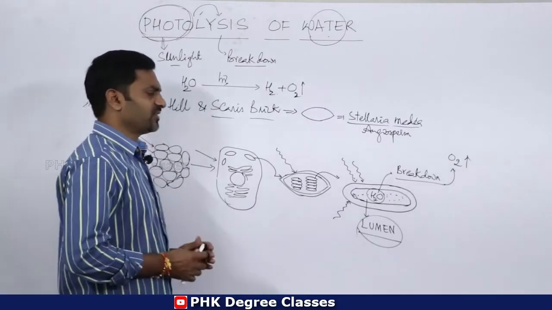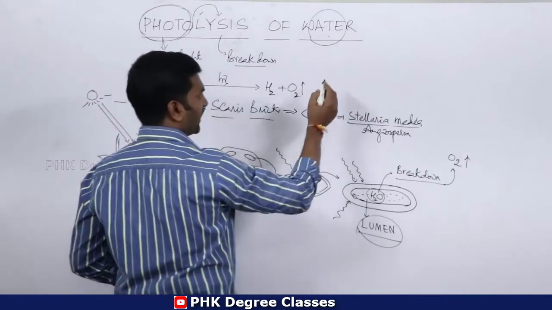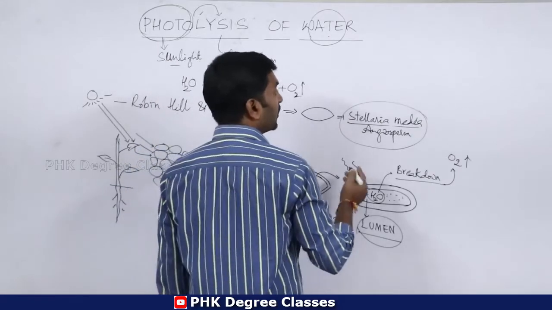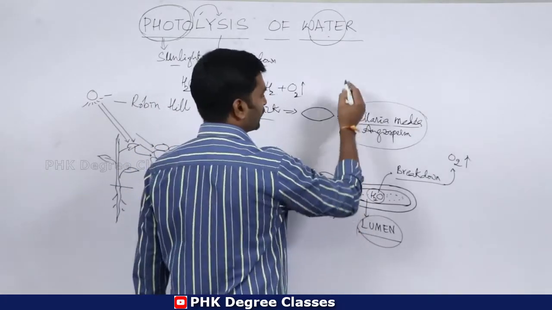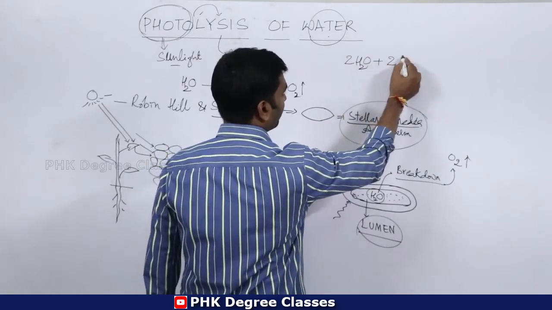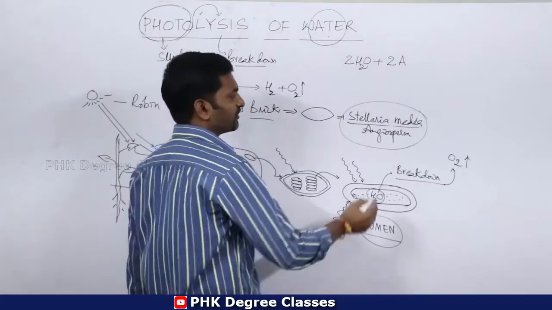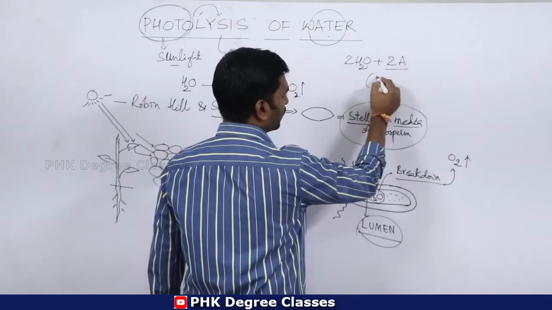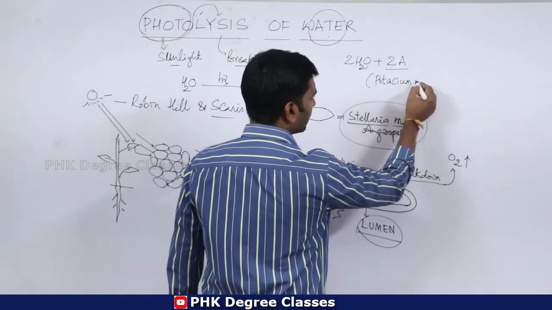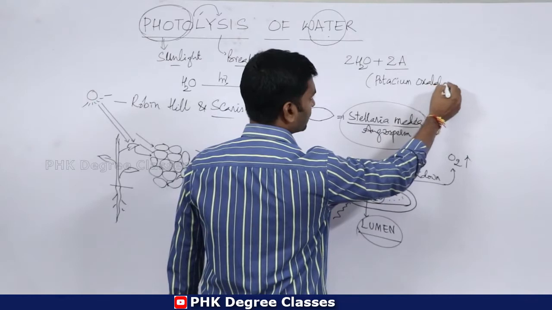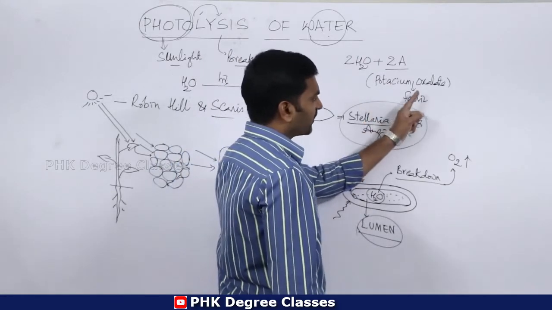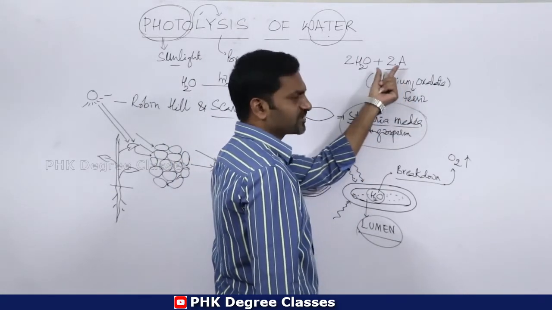Clear? So just remember, in the Stellaria media experiments, these two scientists Robin Hill and Scarisbrick used Hill oxidants. 2 moles of water are taken, and 2 moles of Hill oxidant, A, which is potassium ferric oxalate, as used in this particular experiment.